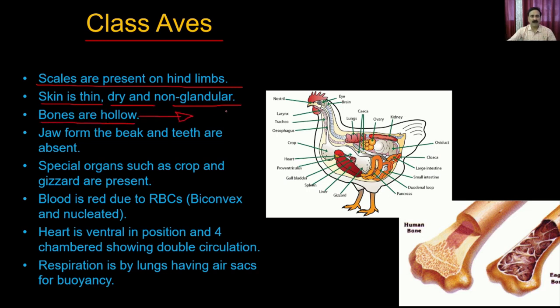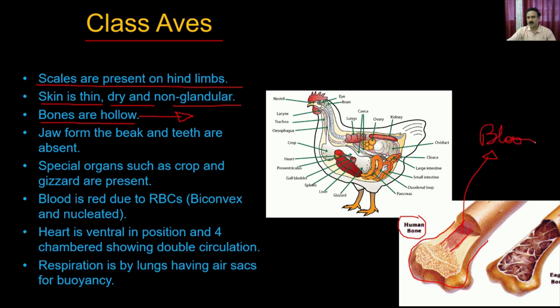Because they are light in weight, and they are light in weight because their bones are hollow in nature, which means, you see here I have given you a comparison. This is the human bone, which is a solid bone, where you have the bone mass and the bone cells, where you have the calcifications, and within that you have a marrow, which is used to produce the blood cells.